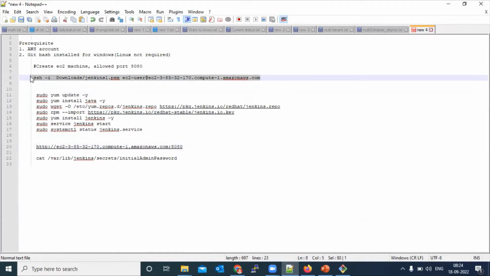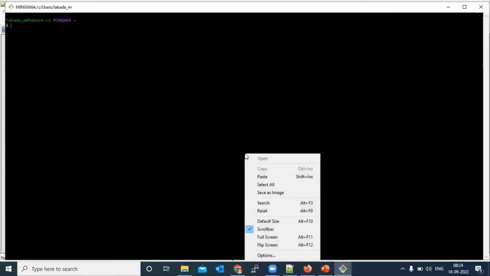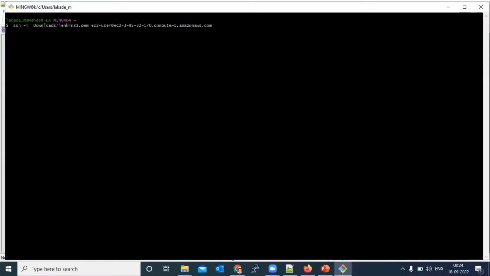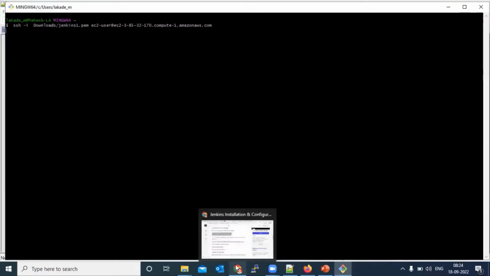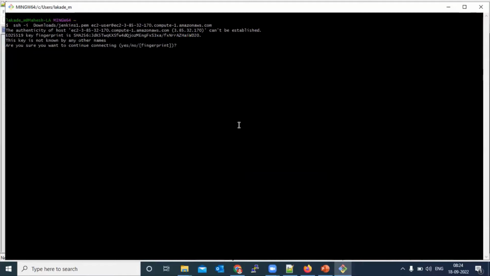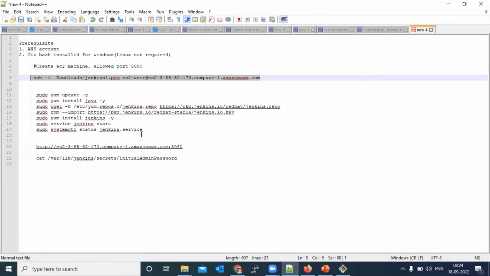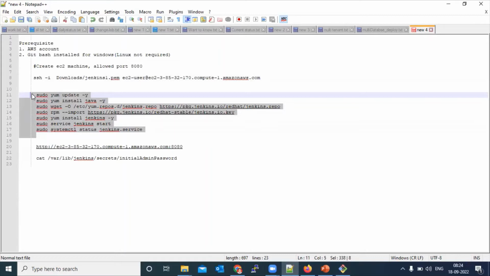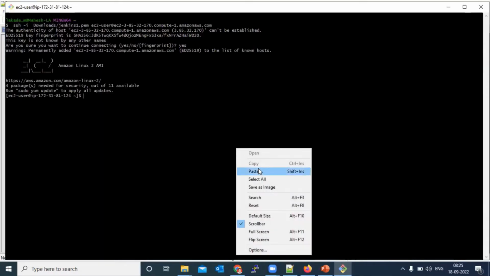For login on that EC2, we can use the Linux terminal or this Git Bash. Whenever the machine is up, we will get the login there. And after this, we are going to execute all these commands, which will create a Jenkins.